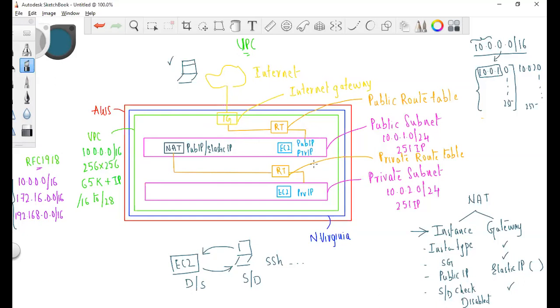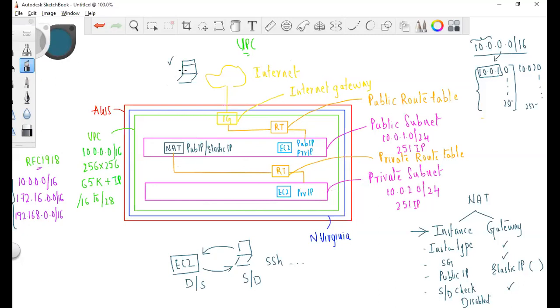The same way, if a subnet is associated with a route table which doesn't have an internet gateway, that means the instances will not be able to access the internet. But it might need internet access for updates. Maybe you have critical information, but it also needs internet access for upgrades, updates, or whatever the reason. Then we have a concept called NAT, where it will translate the network address to access the internet, hiding the private IP address.